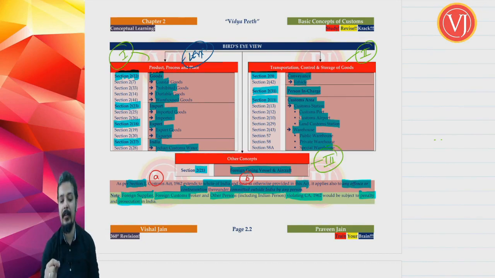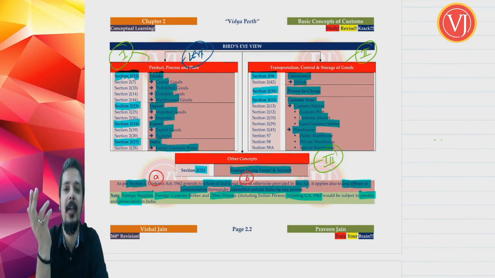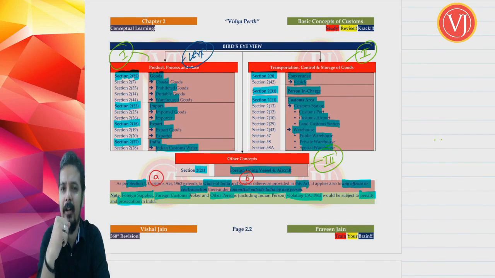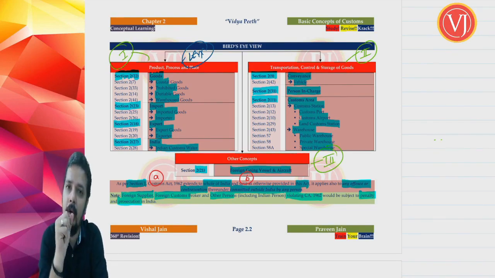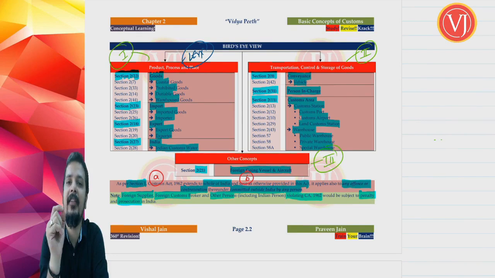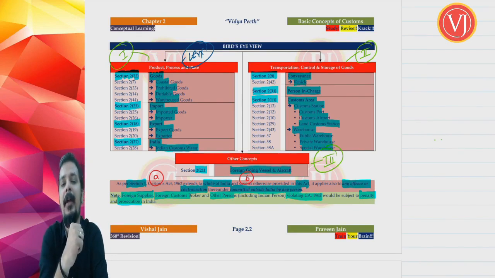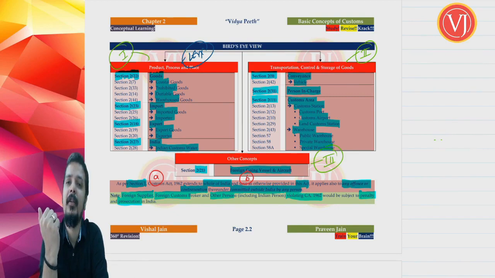So this is a very, very important change that they brought in Customs Act, a very recent change, to tell that though you are a foreigner, if you colluded with an Indian person and you violated the provisions of Customs Act 1962, you are also liable for penalty under Customs Act 1962 for the offence committed. You are also liable for prosecution, that is imprisonment, under Customs Act 1962.